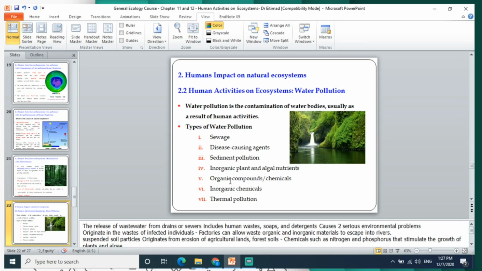It may also include disease-causing agents, or suspended soil particles in the water that also pollute the water and change its state, in addition to organic and inorganic chemicals poured into the water from factories, and the washing of machines causing thermal pollution to the water.